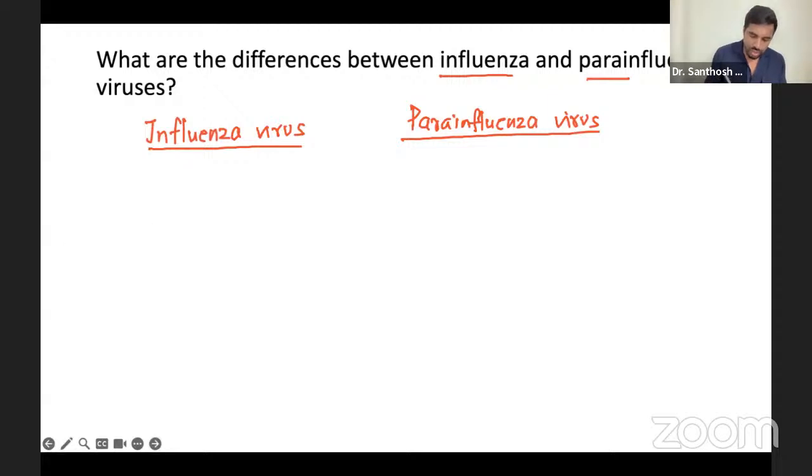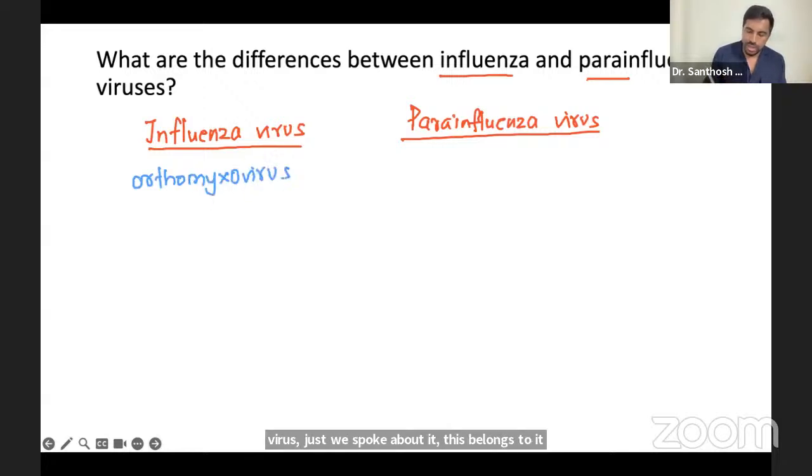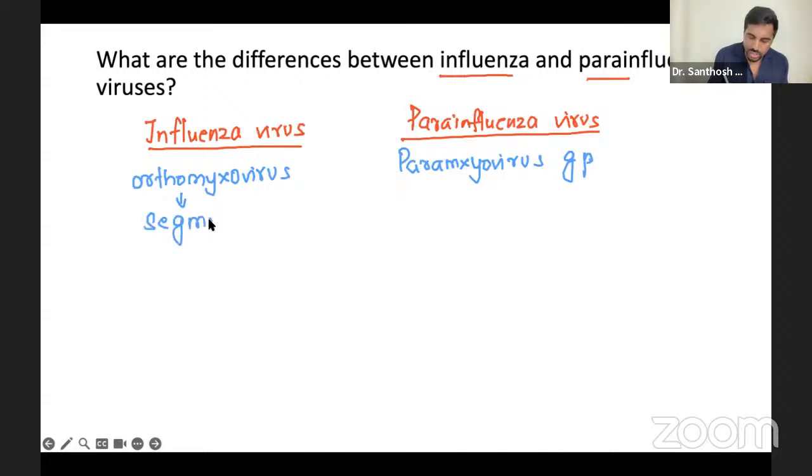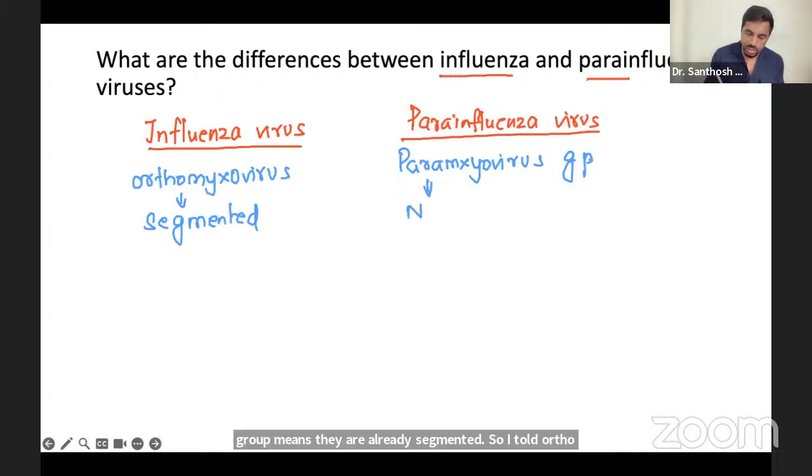Now, influenza virus belongs to the orthomyxovirus group. Para-influenza belongs to the paramyxoviridae, the virus family. Orthomyxo group means they are always segmented. I told you ortho guys have 6 packs. They are segmented, they have flu also. Para-influenza is non-segmented, though both are RNA viruses only. Non-segmented RNA viruses. This is the first point.